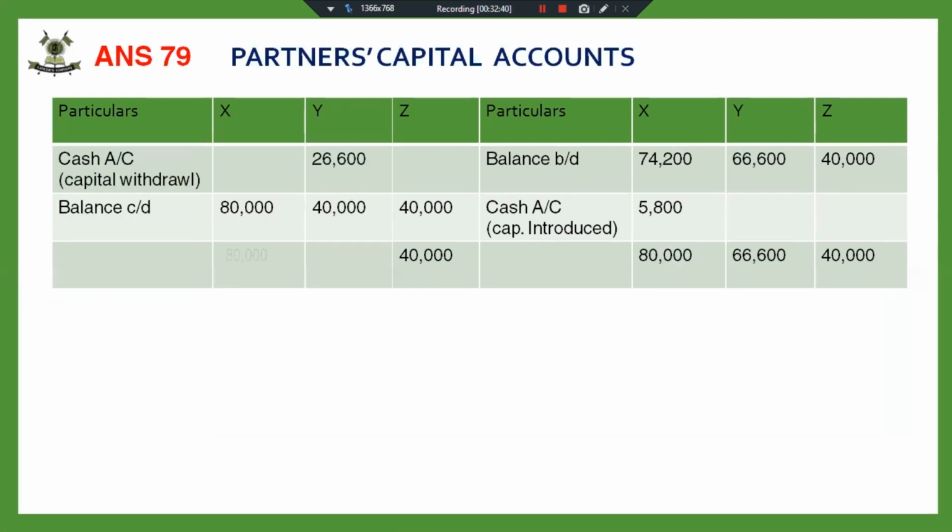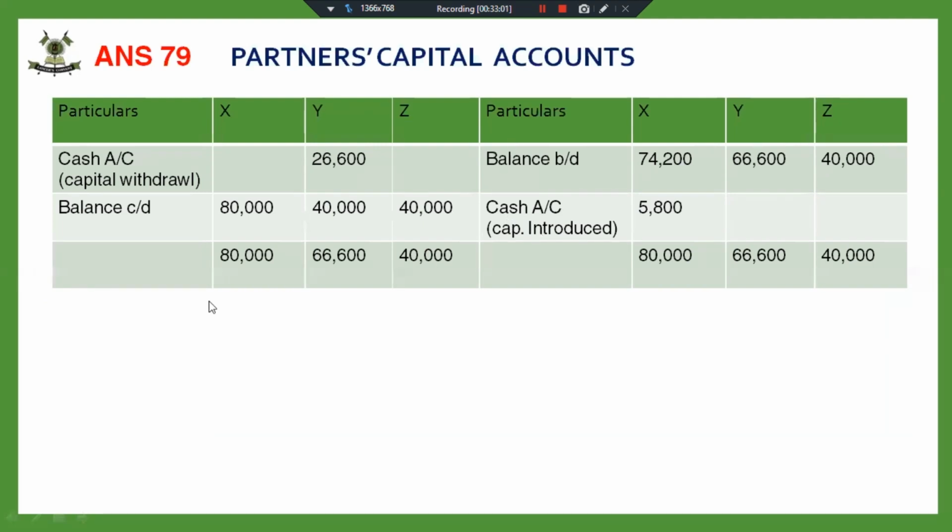Wherever you have the capital adjustment, understand the difference here also: the goodwill withdrawn was a normal drawing, but this 26,600 and 5,800 is capital introduced and withdrawn.